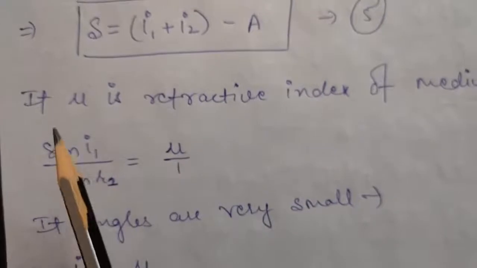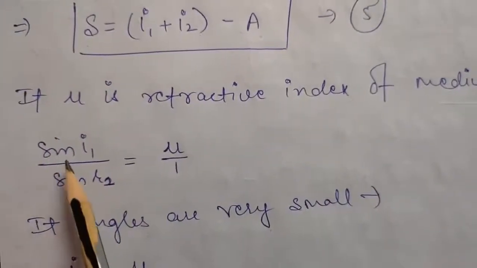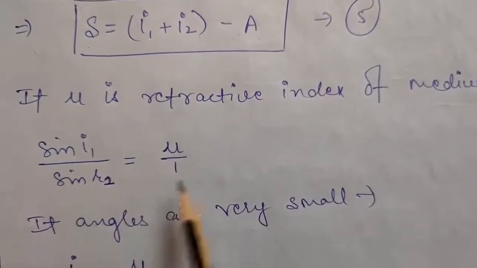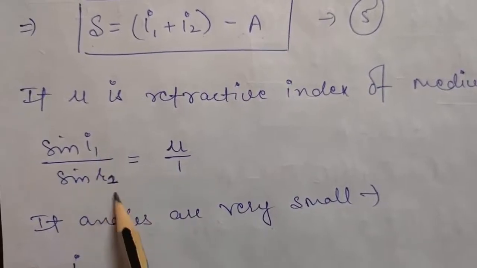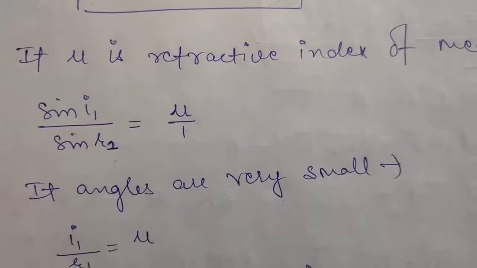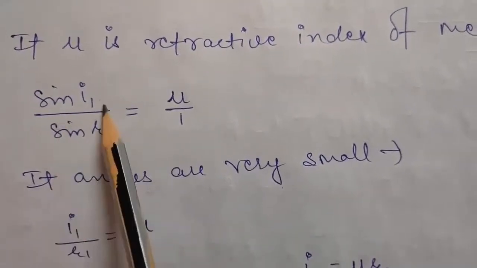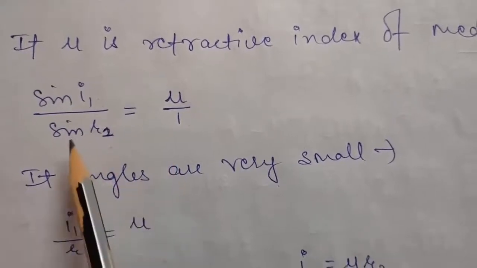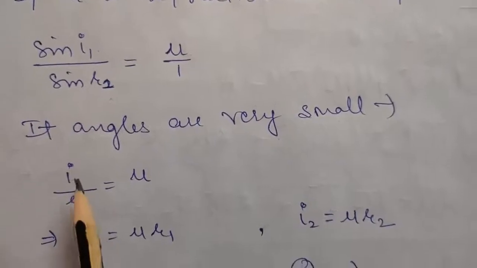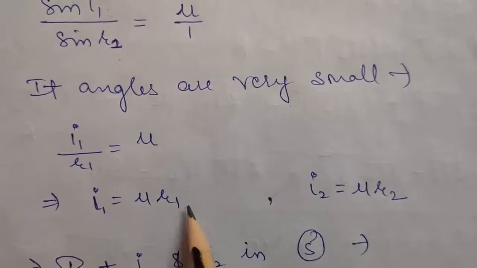Okay. Now if we suppose mu is the refractive index of medium, then as you know by Snell's law, sin I1 by sin R1 will be equal to mu by 1. This is on face AB because I1 and R1 are the angles on the face AB, right? If I consider the angles to be very small, then sin I1 becomes nearly equal to I1 and sin R1 will become nearly equal to R1. So you can say I1 upon R1 will be equal to mu. From here I1 will be equal to mu R1.